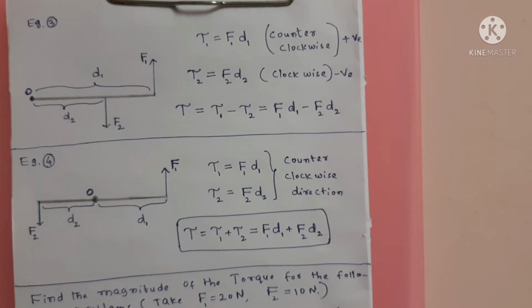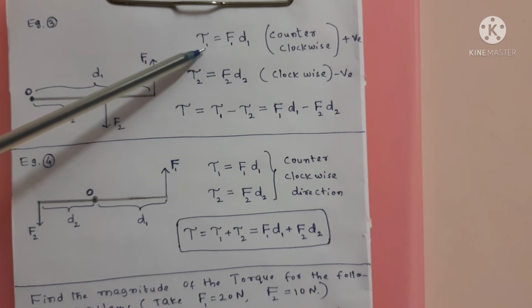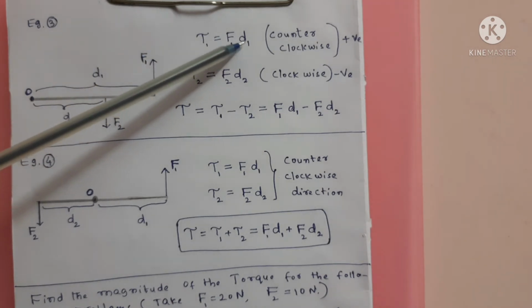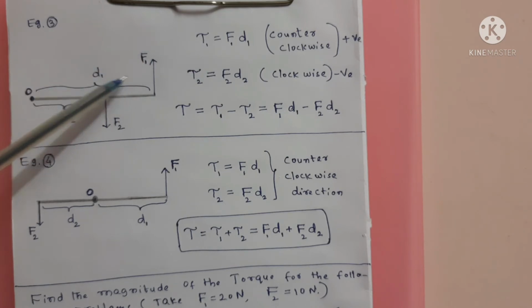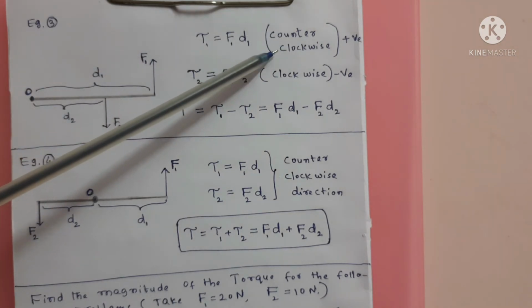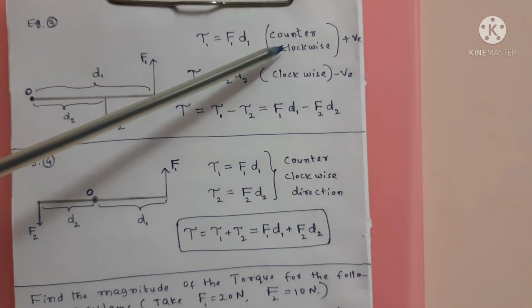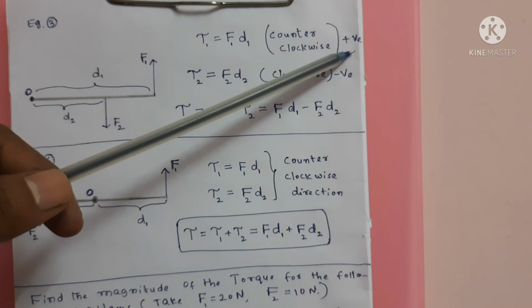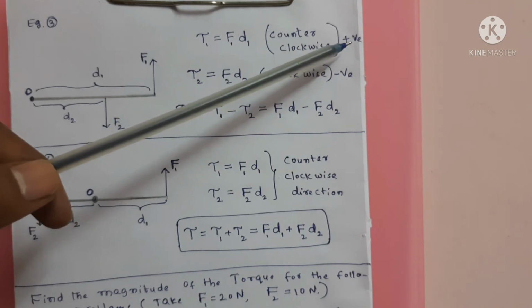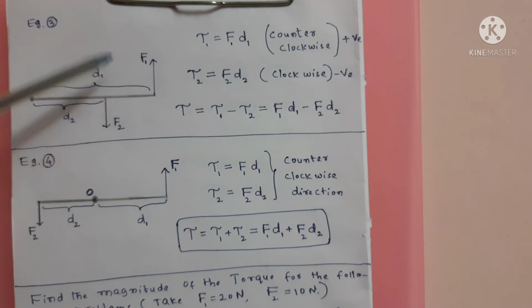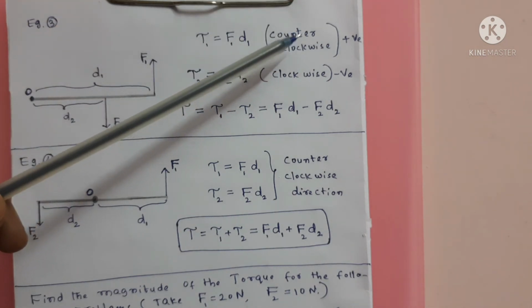The torque produced by F1 is in the counterclockwise direction. The torque produced by F2 is in the clockwise direction. So tau 1, the torque produced by F1, is F1 into D1. This is F1, this is D1. This is the counterclockwise direction. For a sign convention, it is our convenience. I am using the counterclockwise direction as positive. I am assuming that if the object rotates counterclockwise, the torque is positive.